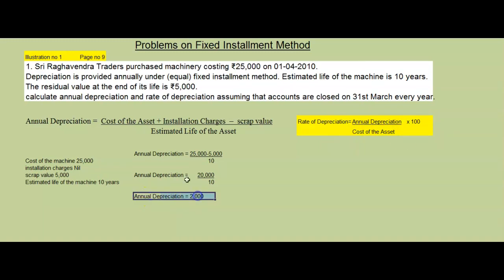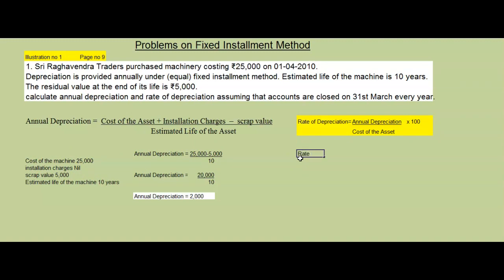What is the annual depreciation we got here? Rupees 2000. So we have to substitute this value in the formula. Annual depreciation we know, it is 2000. Cost of the asset is how much? How much is the cost of the asset here? 25,000 into 100. So here we will take this formula.